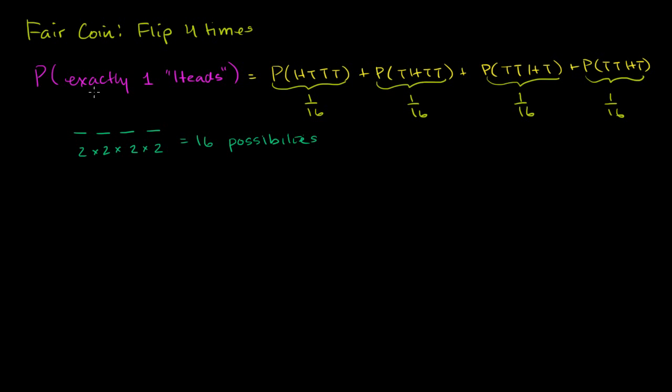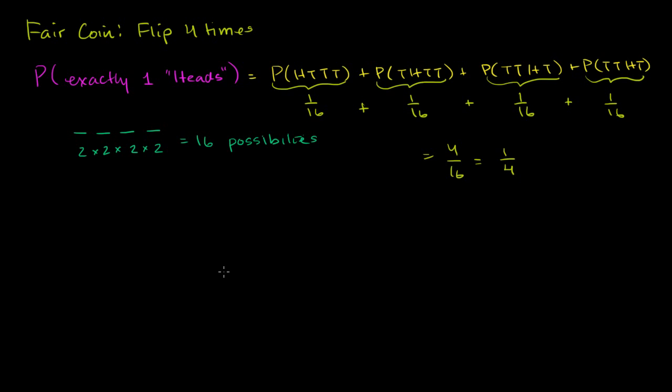And so we're really saying the probability of getting exactly 1 heads is the same thing as the probability of getting heads in the first flip, or heads in the second flip, or heads in the third flip, or heads in the fourth flip. And we can add the probabilities of these different things because they are mutually exclusive. Any 2 of these things cannot happen at the same time. You have to pick one of these scenarios. And so we can add the probabilities. 1/16 plus 1/16 plus 1/16 plus 1/16. Did I say that 4 times? Well, assume that I did. And so you would get 4/16, which is equal to 1/4.